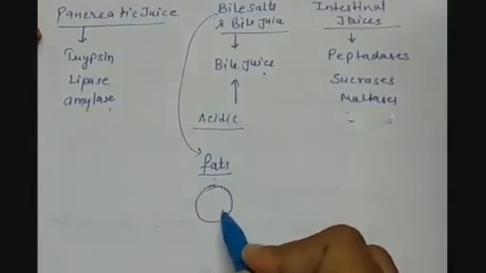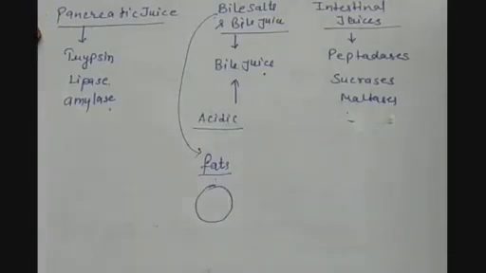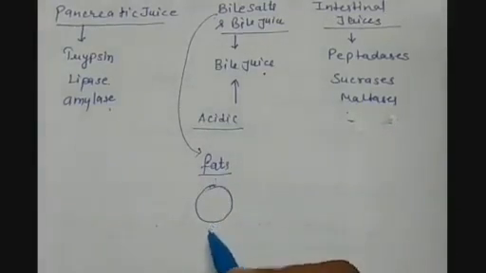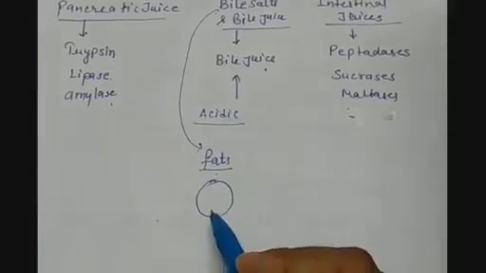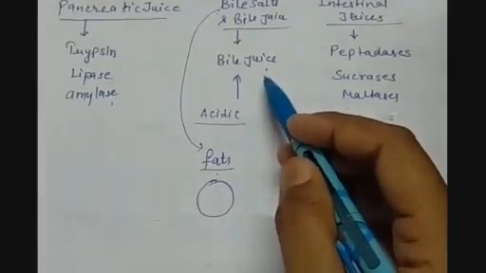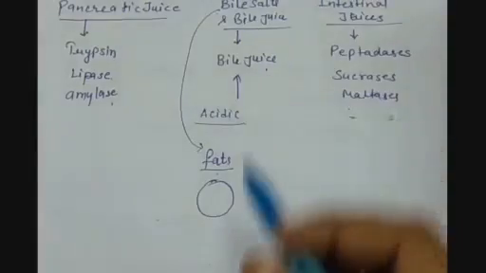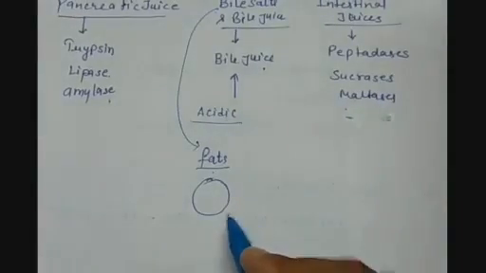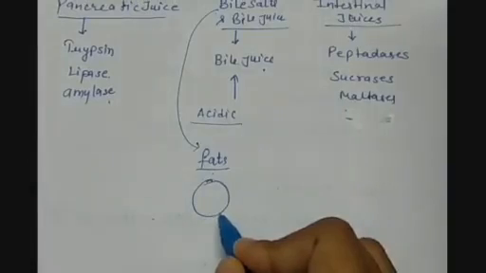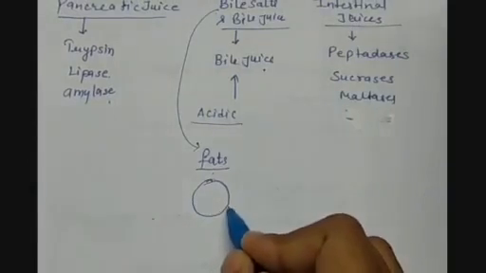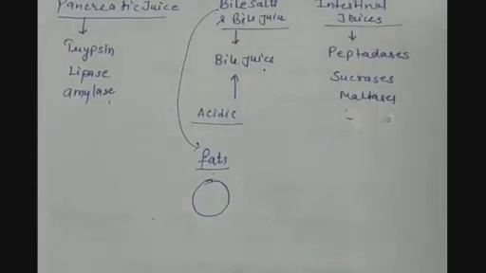These are insoluble and they keep on spreading on the surface and do not digest easily because they are large in size. So the bile salts and bile juices break them down into smaller globules. Now this will increase the efficiency of the enzyme action.